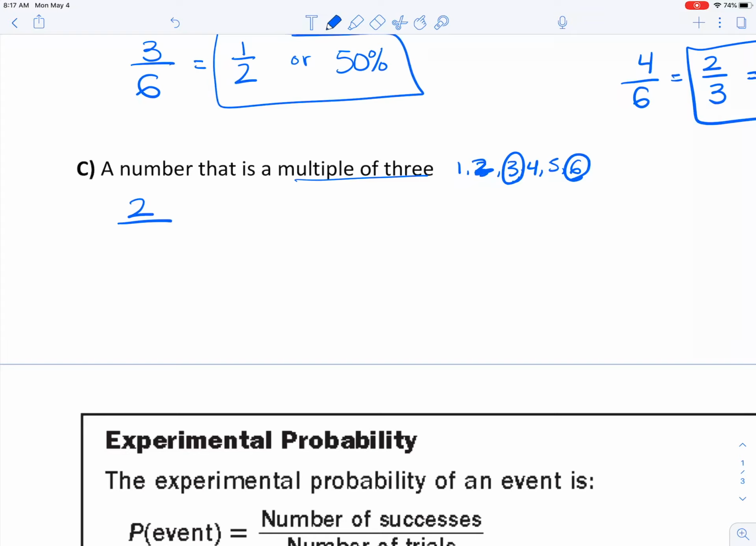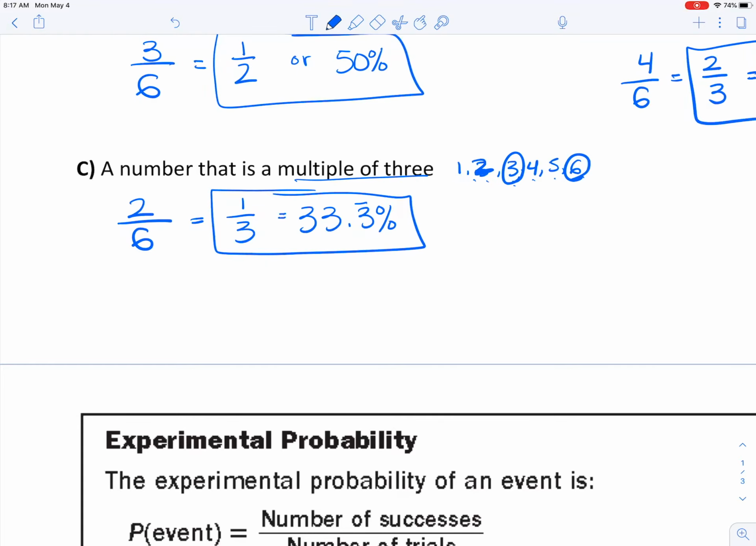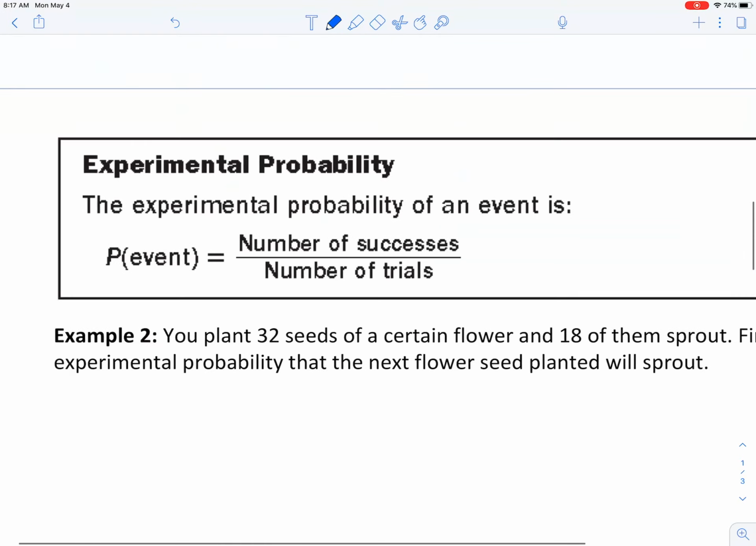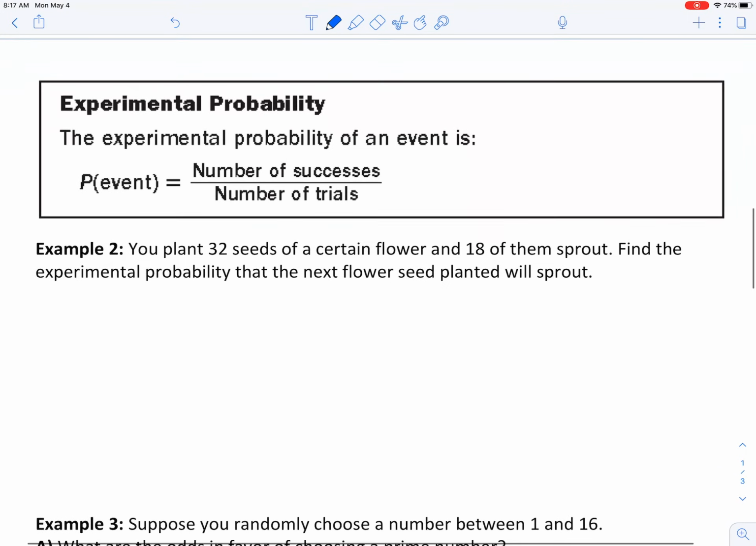So there are 2 favorable outcomes there, and there are still 6 possible outcomes because there are 1, 2, 3, 4, 5, 6 numbers. So 2 over 6 simplifies to 1 over 3, and if I wrote that as a percentage, it would be 33.3 repeating percent. So again, either way that you write it, 1/3 or 33.3 repeating percent is okay.